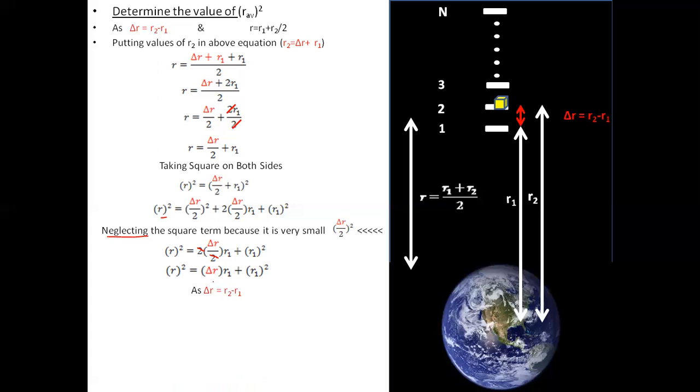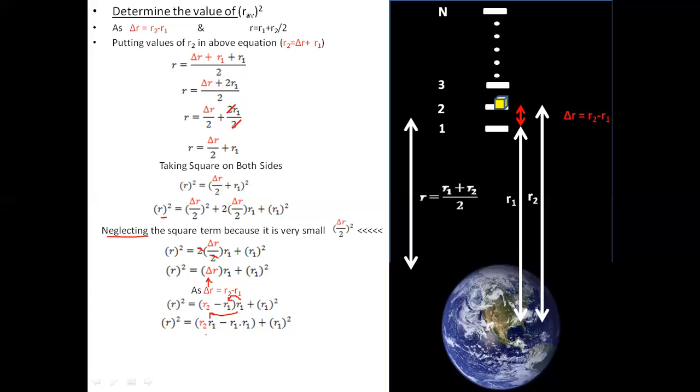Putting the value of delta R over here, which was equal to R2 minus R1, we get R square is equal to R2 minus R1 into R1 plus R1 square. Multiplying this R1 into the brackets, first we multiply it with R2, and then we multiply R1 with this R1 as well.